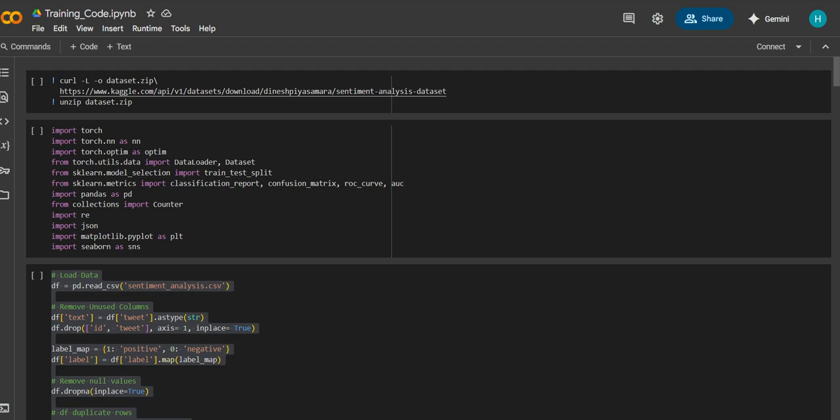To start my project, I took one dataset from Kaggle. I downloaded the dataset on my Google Colab by using this code, and then I unzipped the dataset which I downloaded from Kaggle.